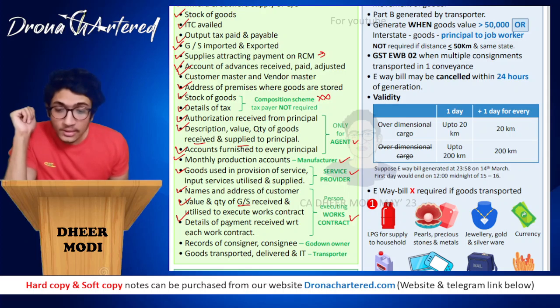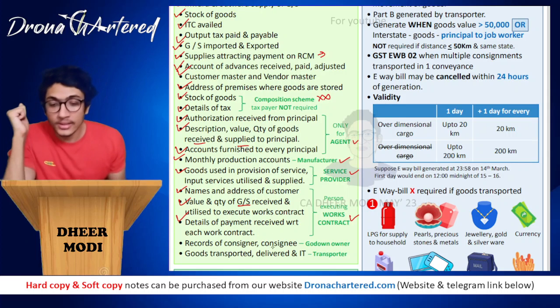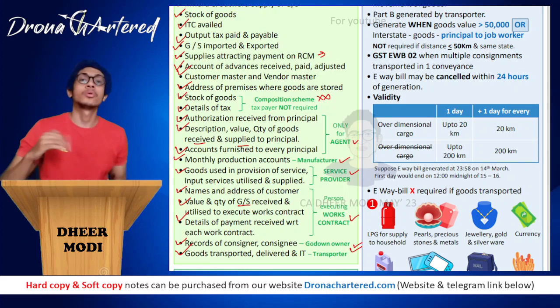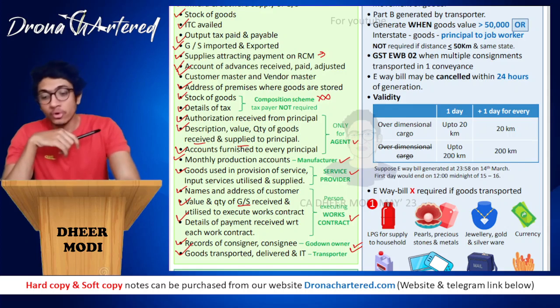Next are details of payment received with respect to each work contract, as to how much amount he has received. Then these only a godown owner has to keep, that is records of consignor and consignee. And last, this the transporter has to keep, that is goods transported and delivered. Okay. So these are the documents that have to be kept.